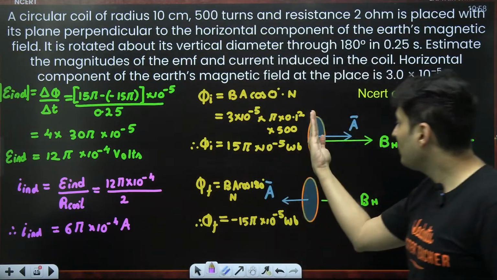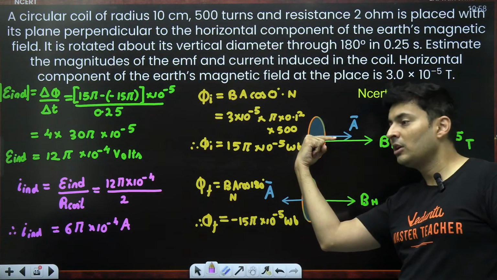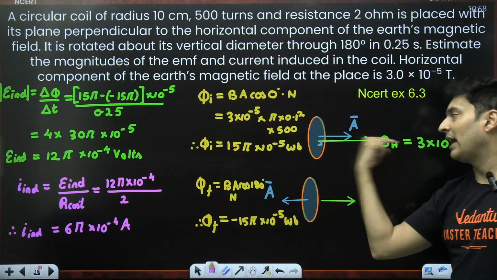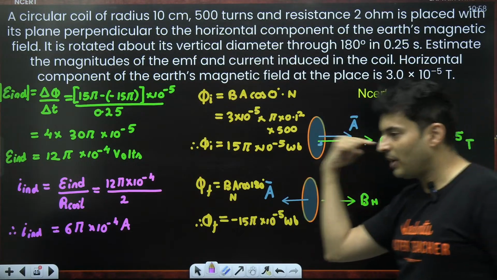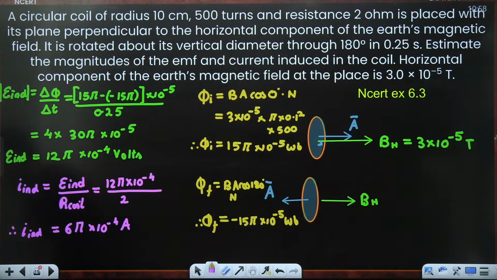The plane of the coil is perpendicular, but area vector is perpendicular to that also. So it ends up being parallel. Area vector ends up being parallel to the field. That is another common mistake. Is that clear? Very good. Awesome. Perfect.